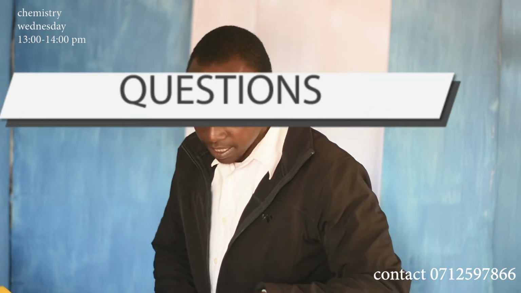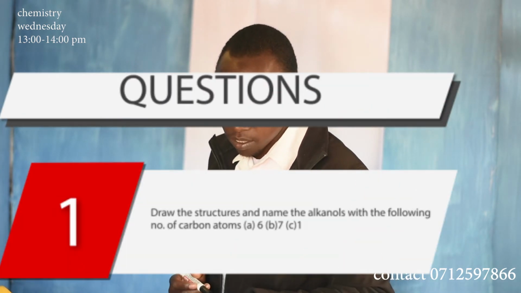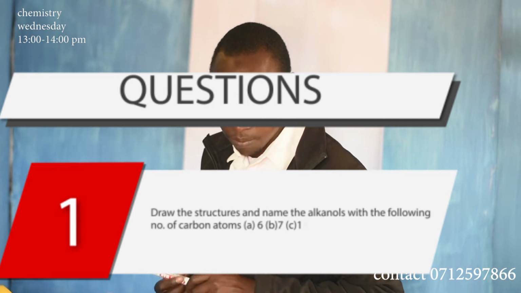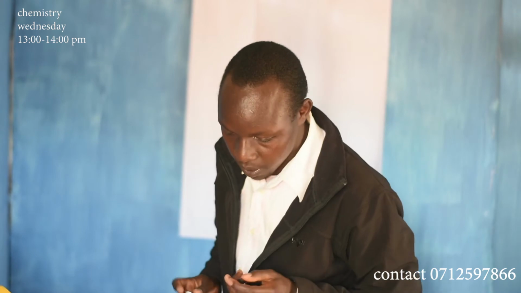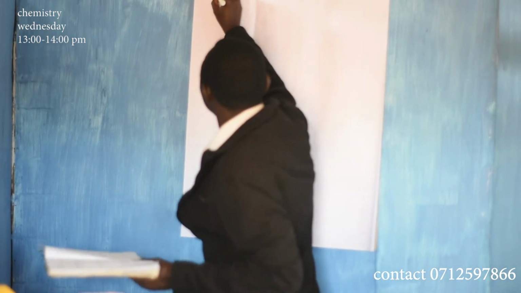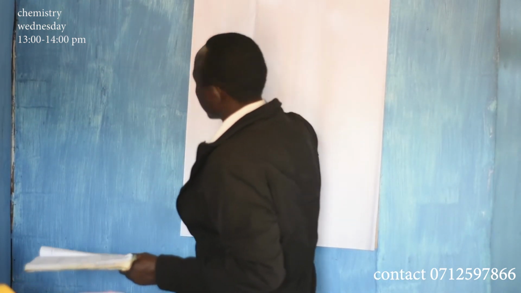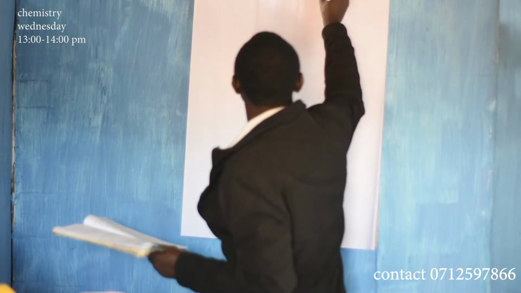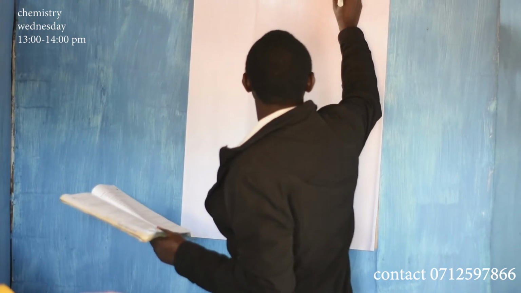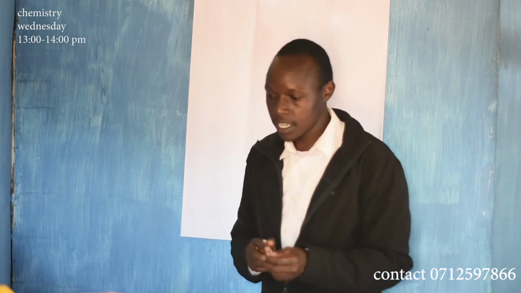So the first question here is: draw the structures and name the alkanols with the following number of carbon atoms. The first one is 6 carbon atoms. B is 7 carbon atoms. C is 10 carbon atoms. So you are supposed to draw and name the compounds having these properties.